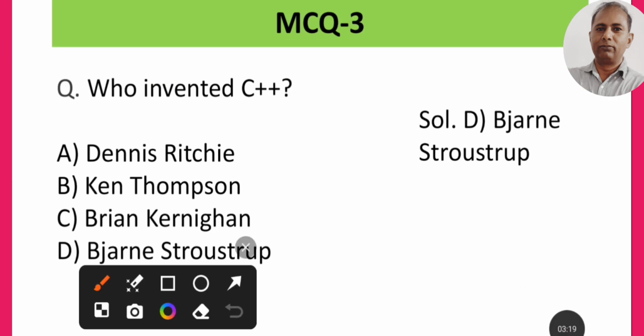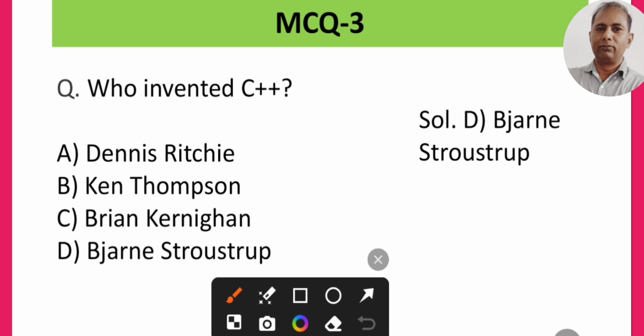MCQ 3, the question is: who invented C++? So I think Dennis Ritchie invented C. But we have discussed in the starting lecture that Bjarne Stroustrup invented C++. So D option is the correct answer here.